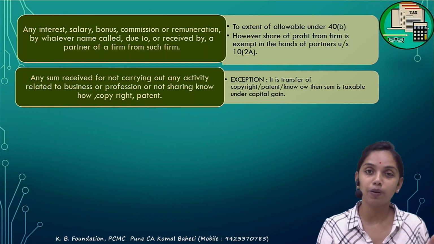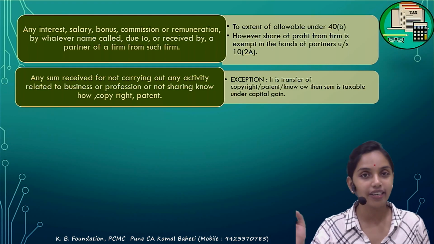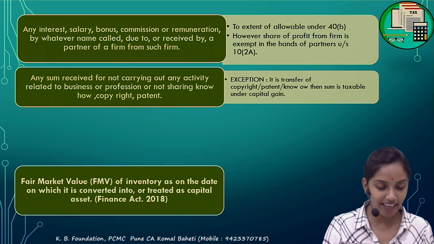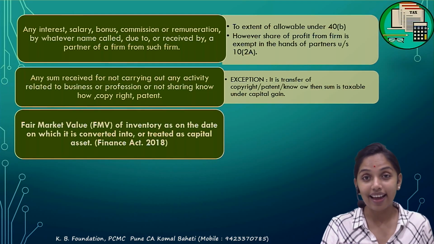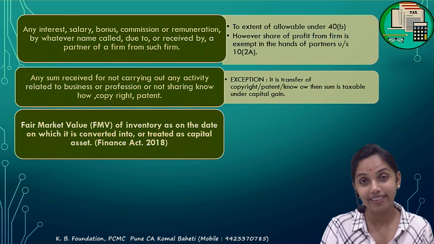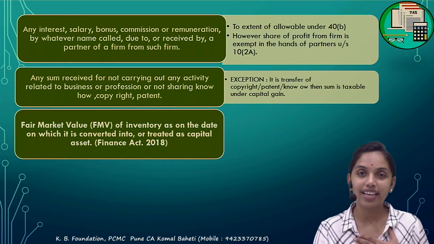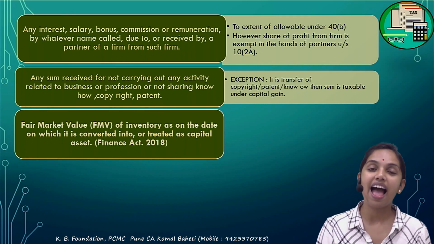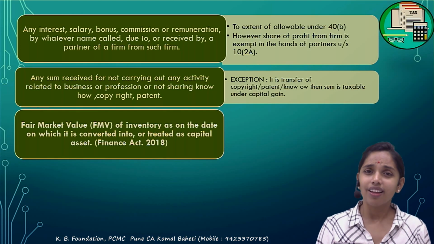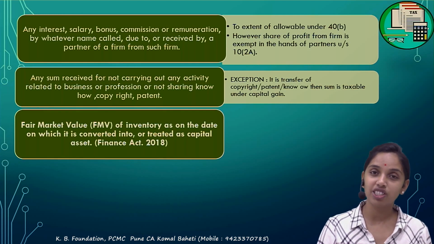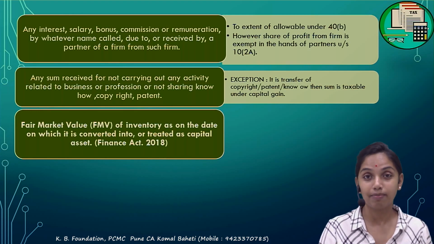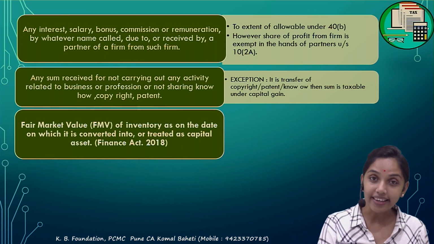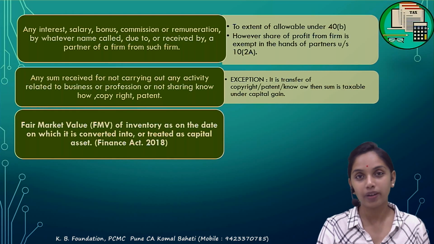If it is a transfer of a know-how copyright, then it is to be taxable under the head of capital gain. Next, if the stock in trade has been treated as a capital asset. For example, I am a builder. I had made a commercial complex. In that, one shop was kept for me as a business premises. Means my stock in trade has now been treated as a capital asset.